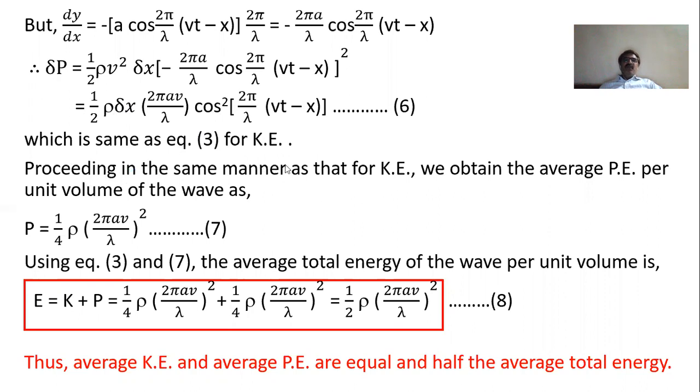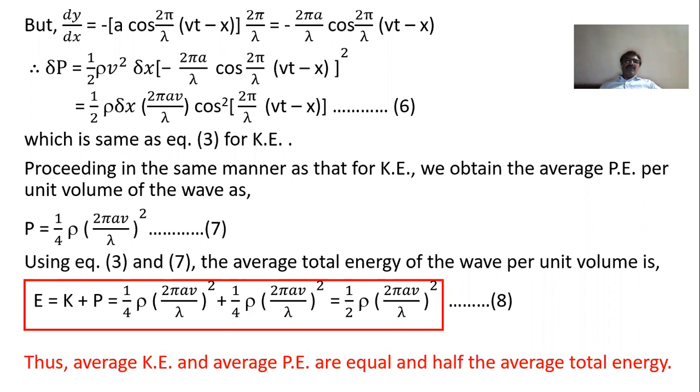Okay, now proceeding in the same manner, doing integration within the limits 0 to L for the layer of length L, we find that potential energy is equal to 1 by 4 rho (2 pi AV upon lambda) whole square. The result is one and the same as we have obtained for the expression of kinetic energy. So in this way, we find that average kinetic energy per unit time, per unit area of cross section is one and the same as average potential energy per unit area per unit time, and both are equal.